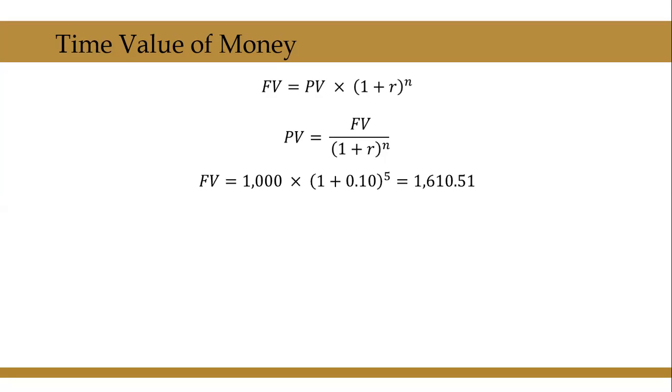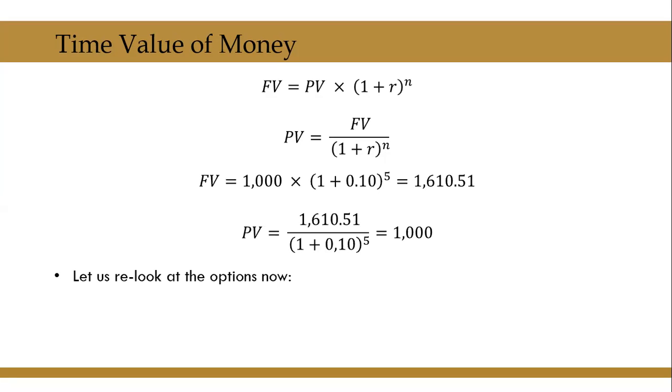1000 into 1 plus 0.10 to the power of 5. We got the future value as 1610.51. Same thing if I rearrange and calculate the present value, I will come back to 1000 rupees.